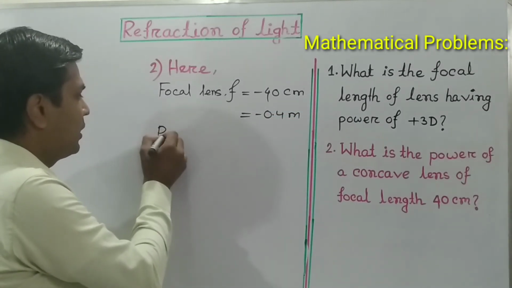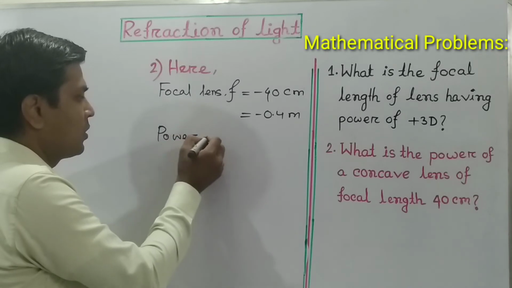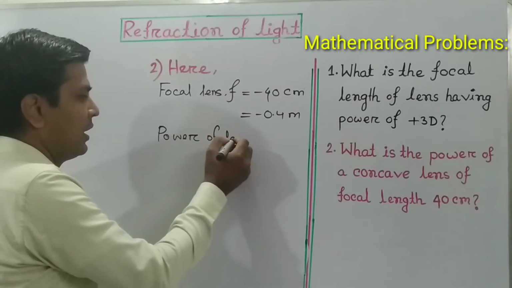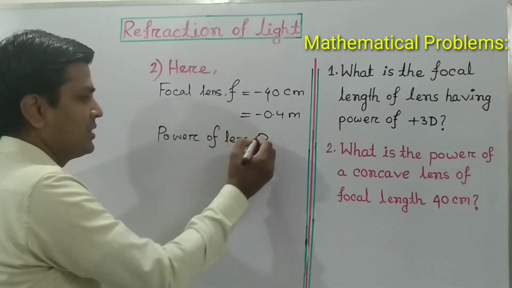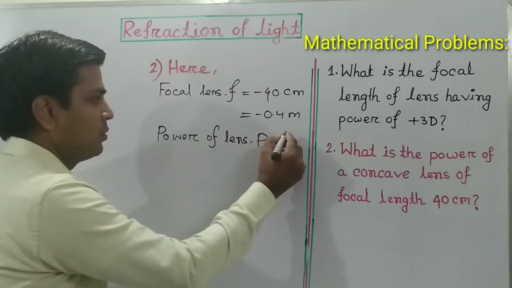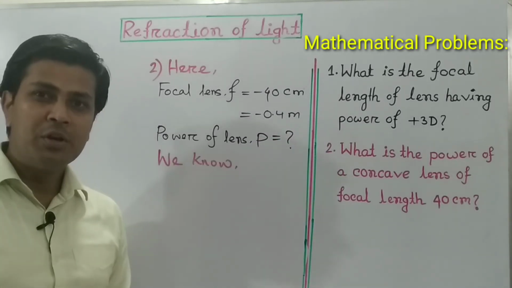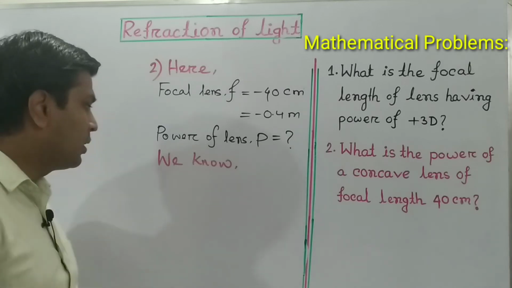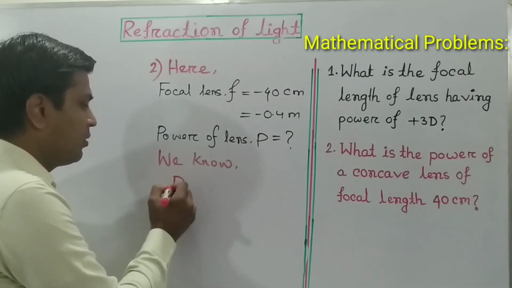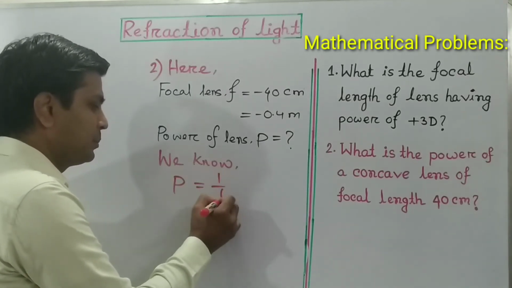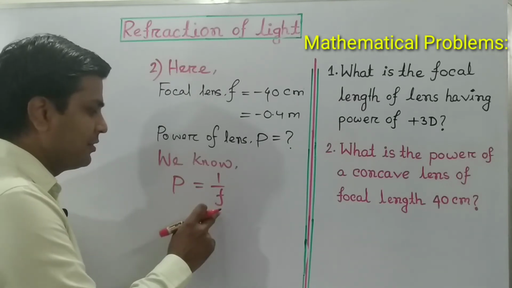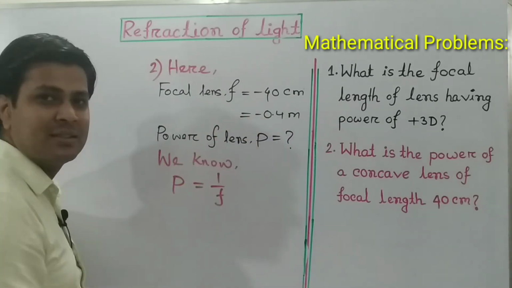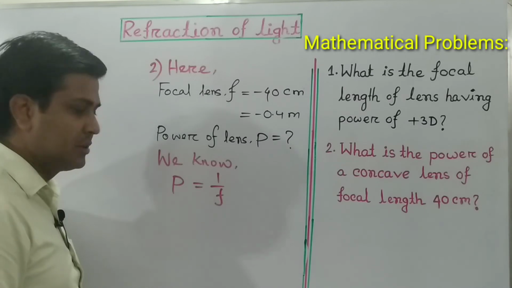And the power of the lens, which is denoted by P, equals what? We know to calculate the power, the formula is P equals 1 by f. Here f is the focal length, whose value is given as minus 0.4 meter.